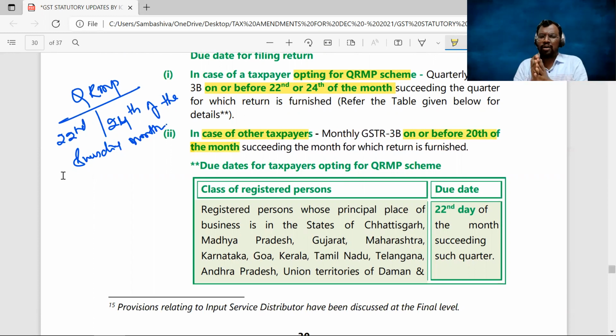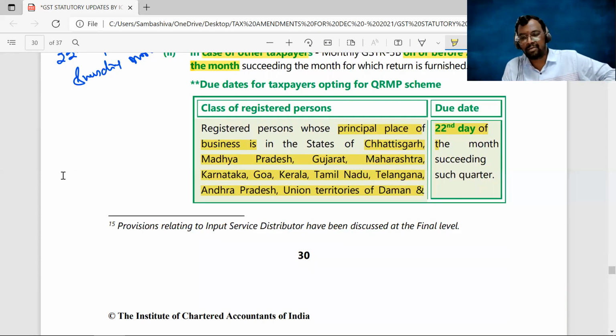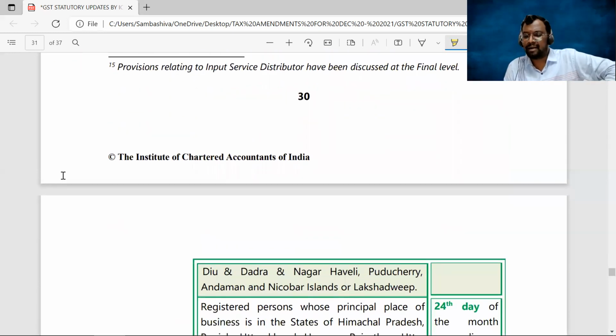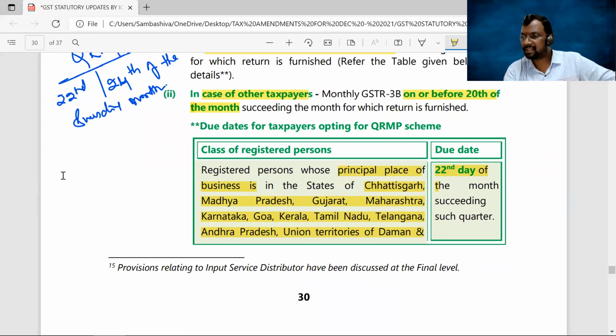Now you said for QRMP scheme, there are two due dates, 22nd, 24th. Now, for which states is 22nd applicable, for which states is 24th applicable? Look at here, sir. Persons whose principal place of business is in the states of Chhattisgarh, Madhya Pradesh, Gujarat, Maharashtra, Karnataka, Goa, Kerala, Tamil Nadu, Telangana, Andhra Pradesh, and UTs of Daman and Diu, Dadra and Nagar Haveli, Puducherry, Andaman and Nicobar Islands, Lakshadweep. For these states and UTs, 22nd of the month succeeding the quarter.